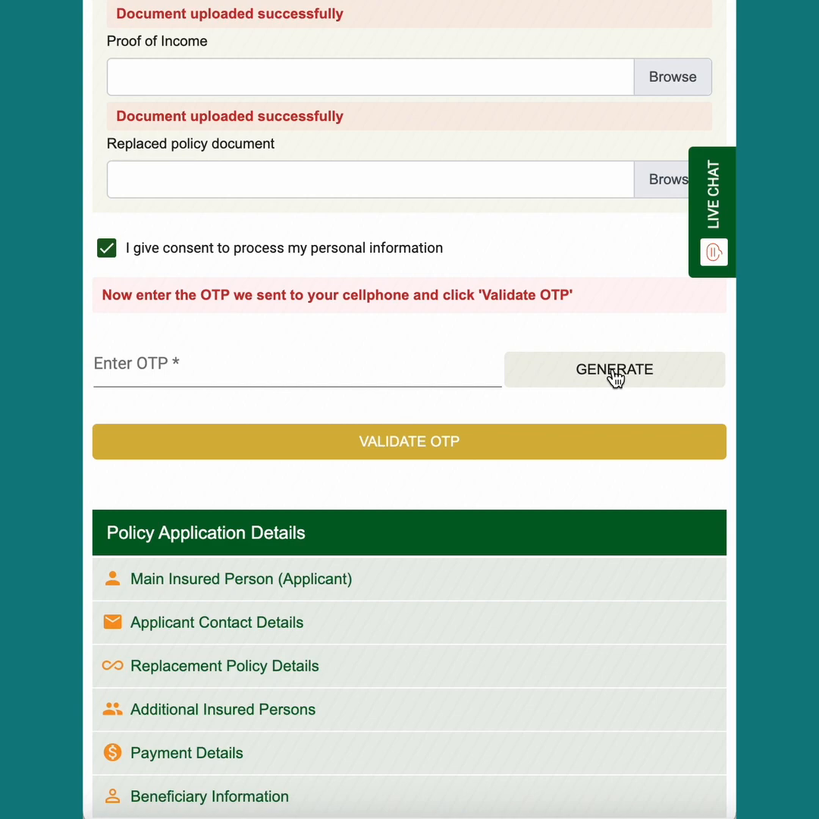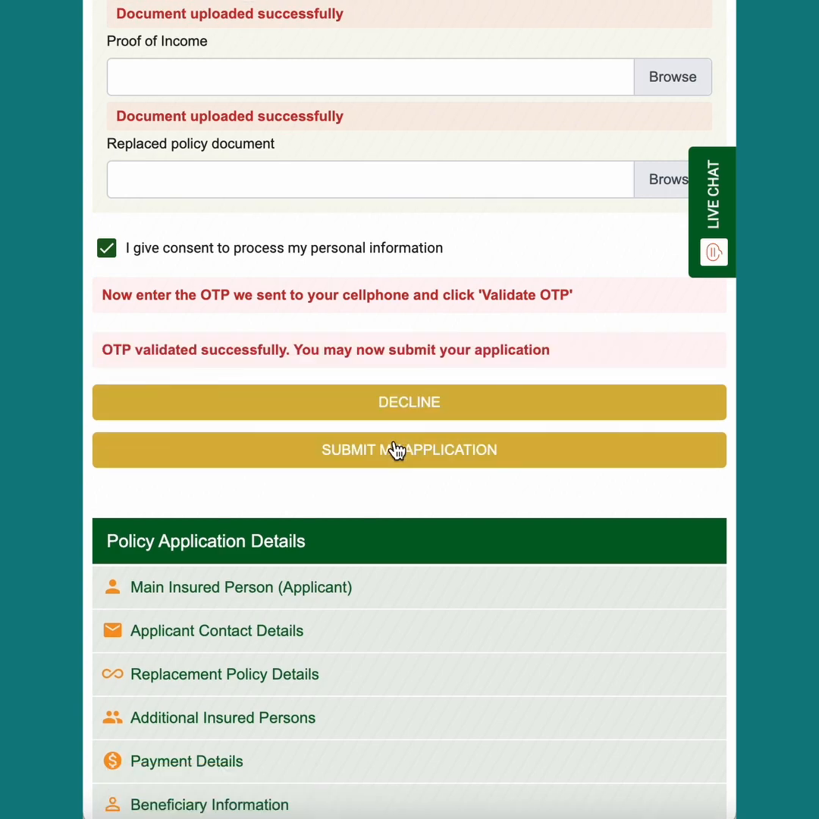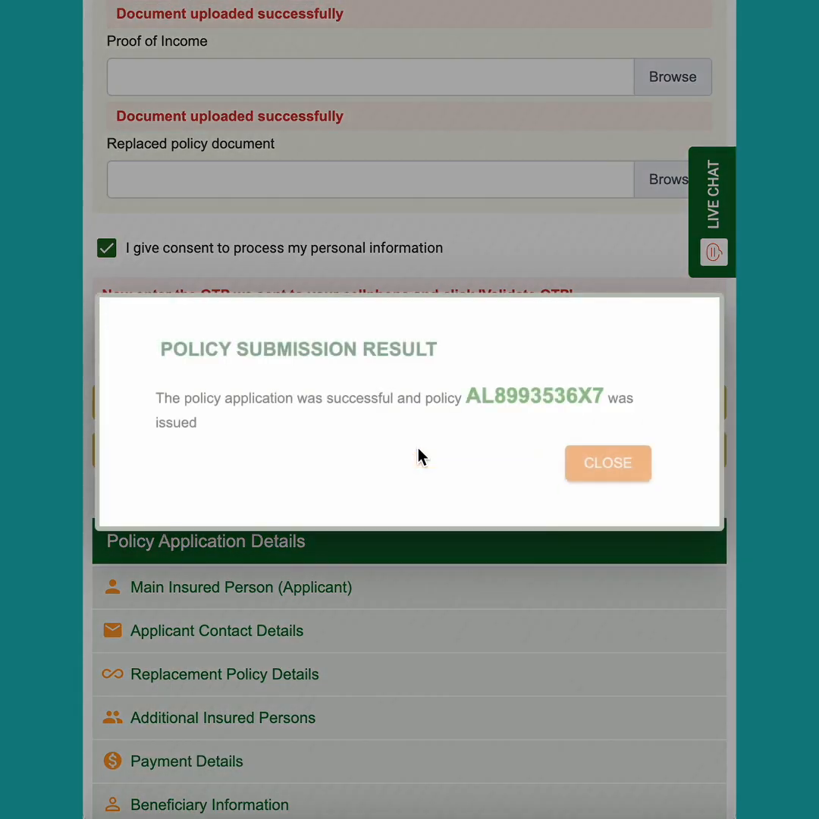That is now going to SMS an OTP, a one-time password, to your mobile number that you added into your profile. So now that I've received my OTP in my cell, I'm going to add it in here and click the Validate OTP. Okay, now that it's been validated successfully, I'm going to submit my application. And here you can see that my application has been successful. It's also issued me with the policy number.